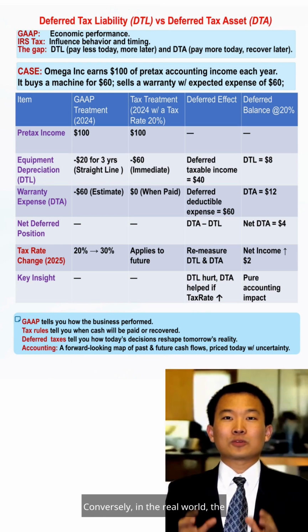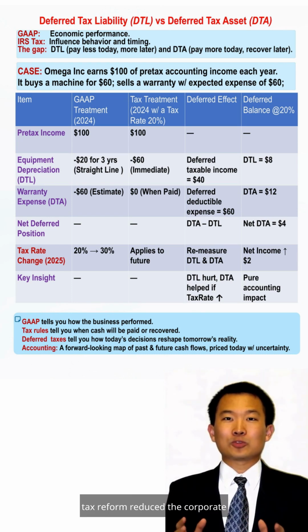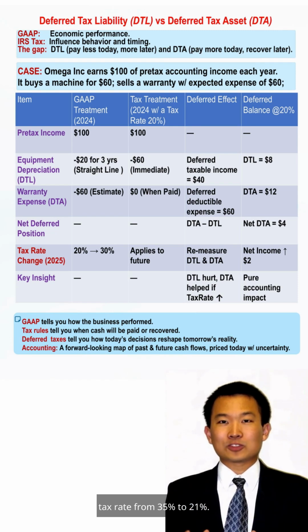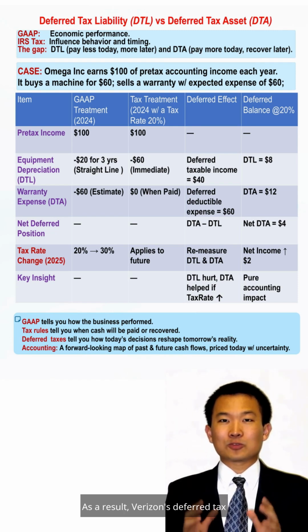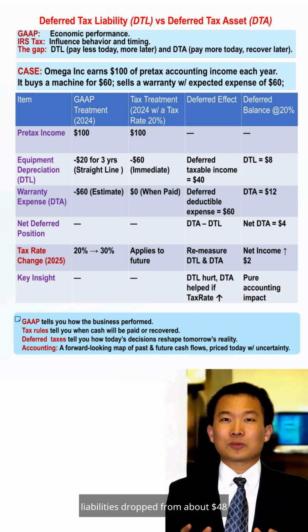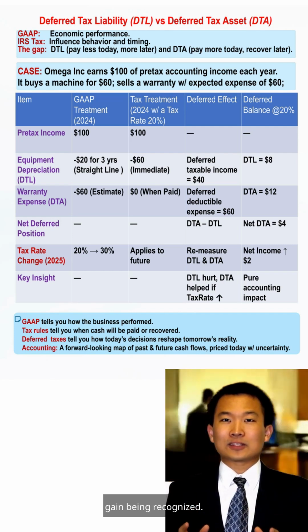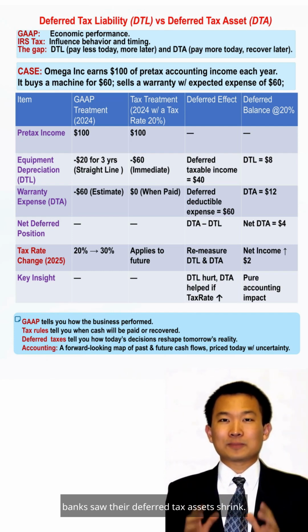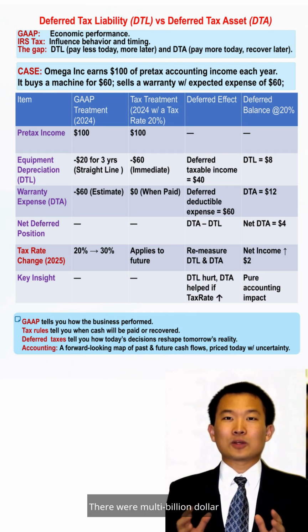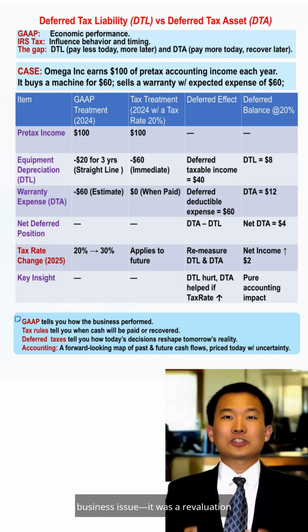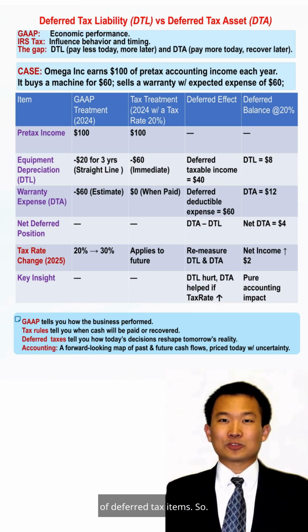Conversely, in the real world, the 2017 U.S. tax reform reduced the corporate tax rate from 35% to 21%. As a result, Verizon's deferred tax liabilities dropped from about $48 billion to $21 billion. This resulted in a huge one-time gain being recognized. Meanwhile, some large U.S. banks saw their deferred tax assets shrink. There were multi-billion-dollar profit shocks, but this wasn't a business issue. It was a revaluation of deferred tax items.